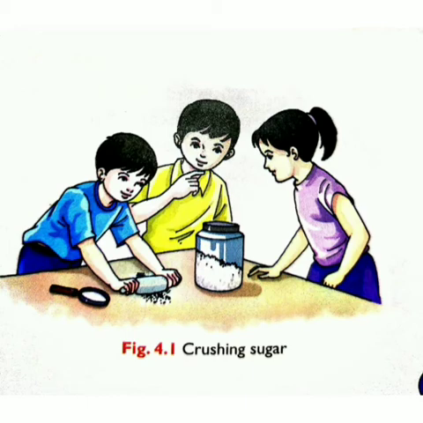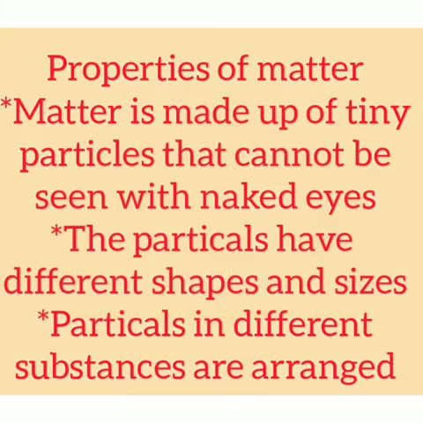If we take a few sugar crystals and crush them with the help of a rolling pin, the sugar crystals break down and form a powder. If we observe this powder through a magnifying glass, we will see that this powder is made of even tinier particles. Properties of particles of matter.